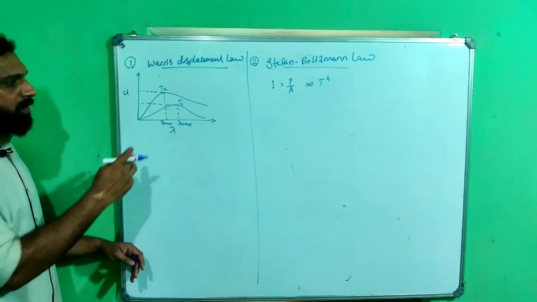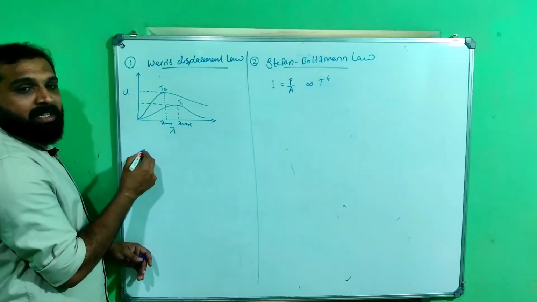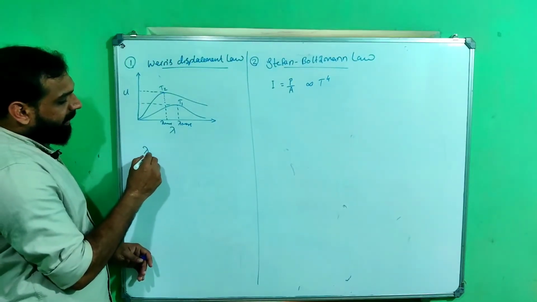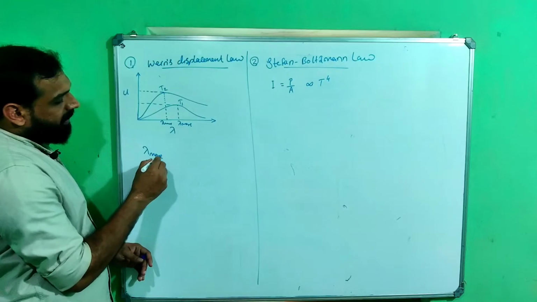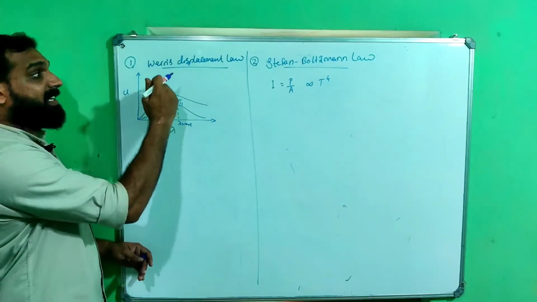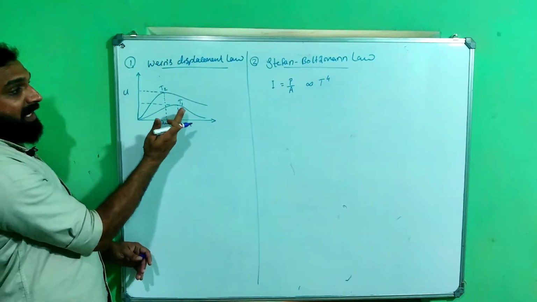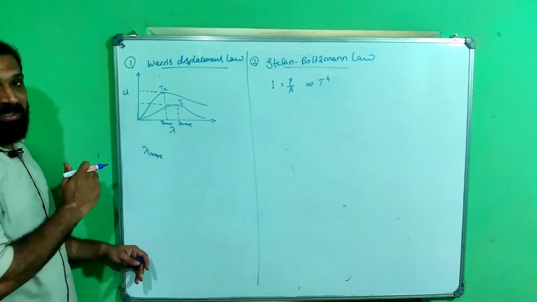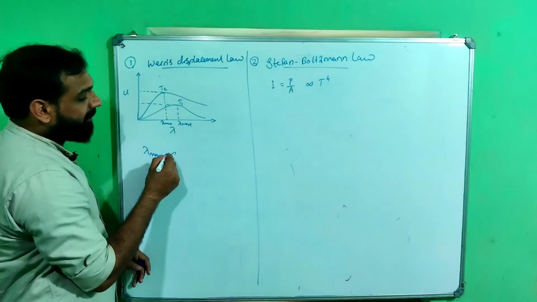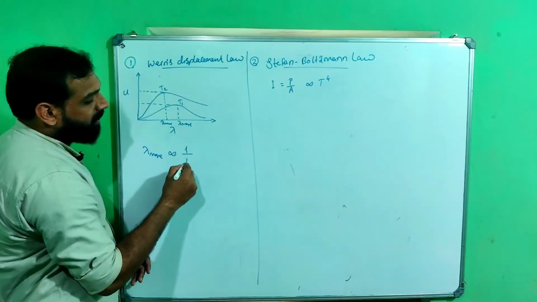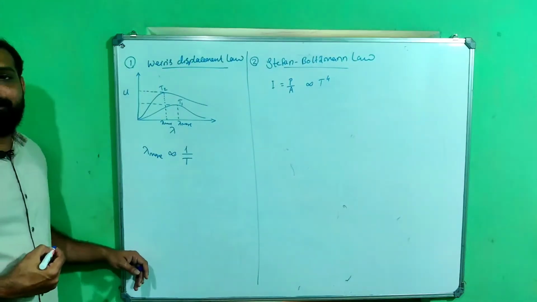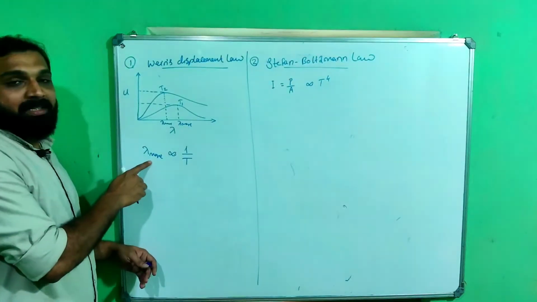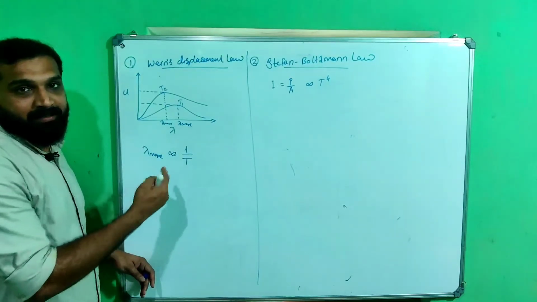So from this it is clear that when the temperature increases, lambda max shifts to the left. That means lambda max decreases. So we can say that lambda max is proportional to 1 by T, or lambda max is inversely proportional to the temperature.